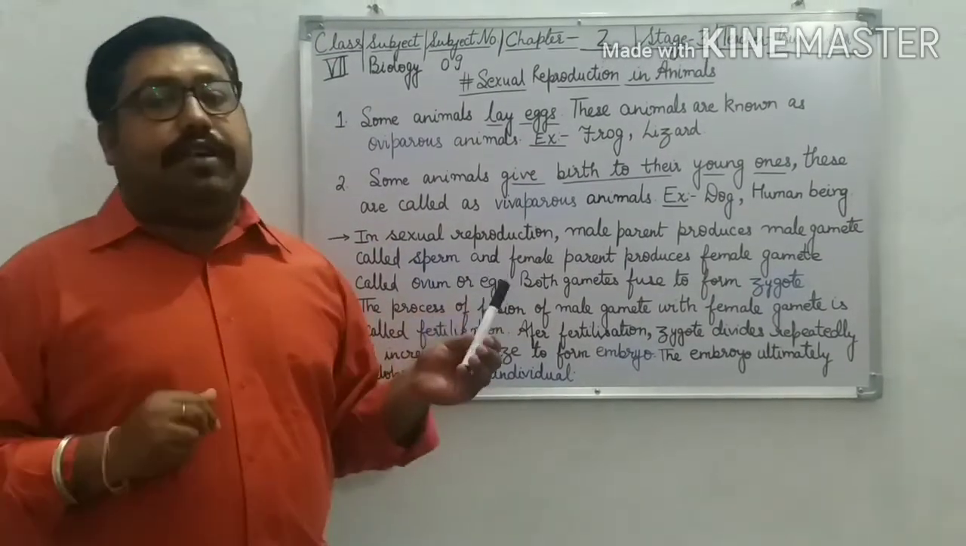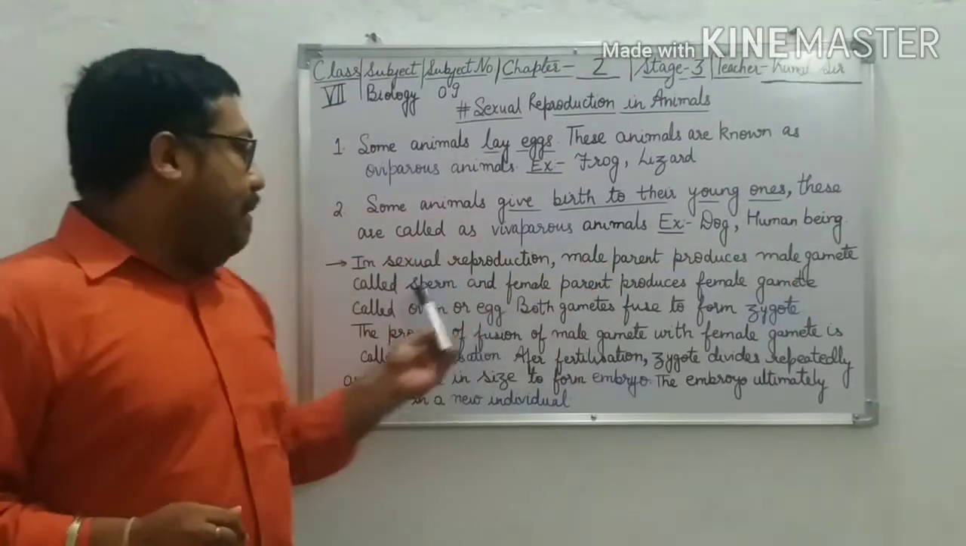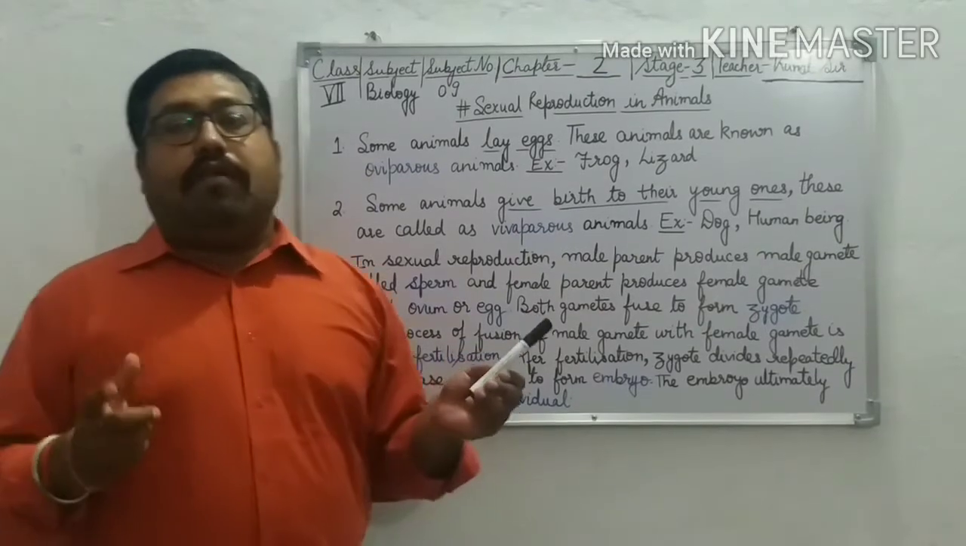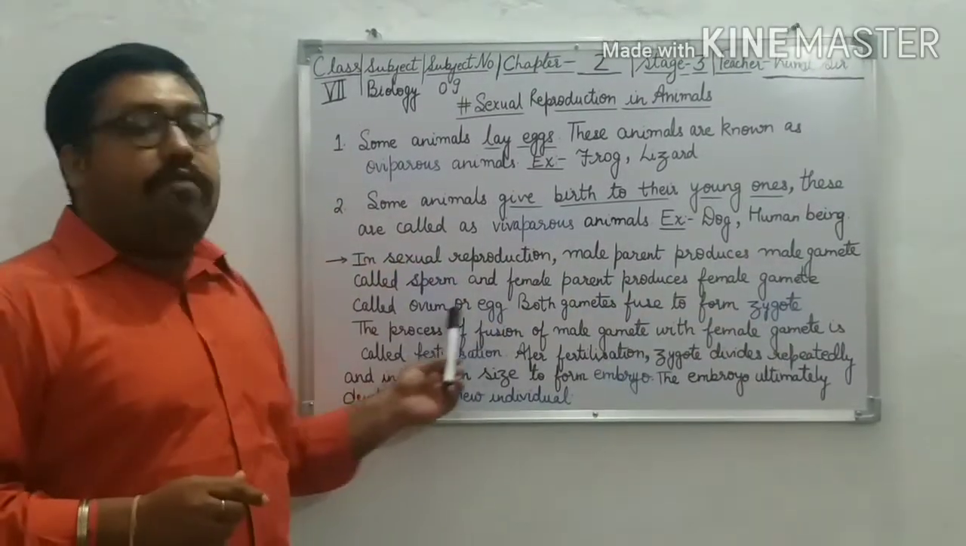What happens in sexual reproduction? In sexual reproduction, the male parent produces the male gamete called sperm, and the female parent produces the female gamete called ovum or egg.